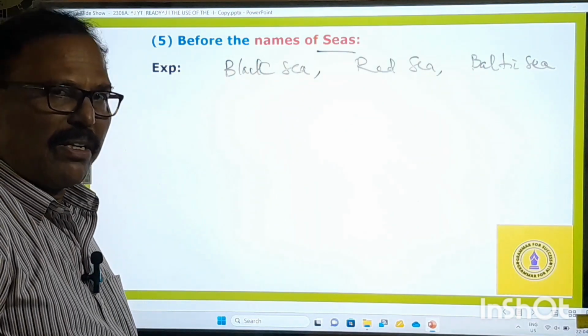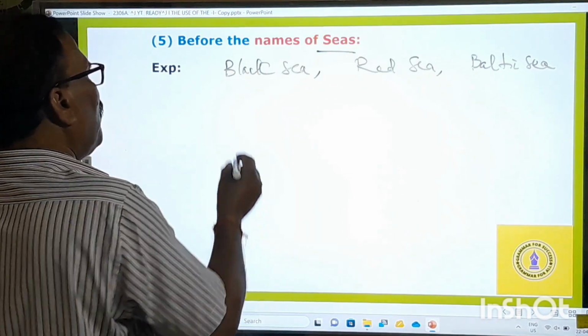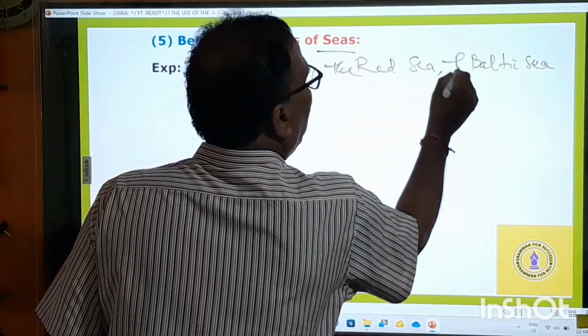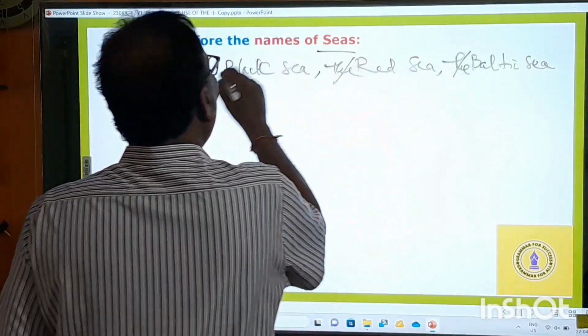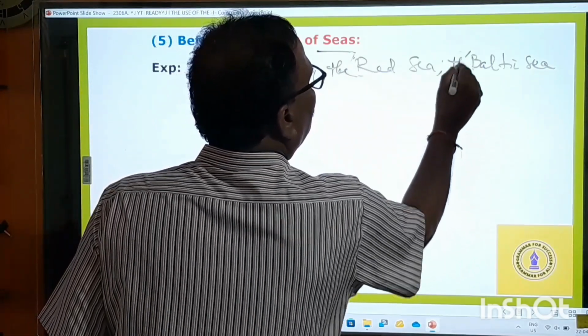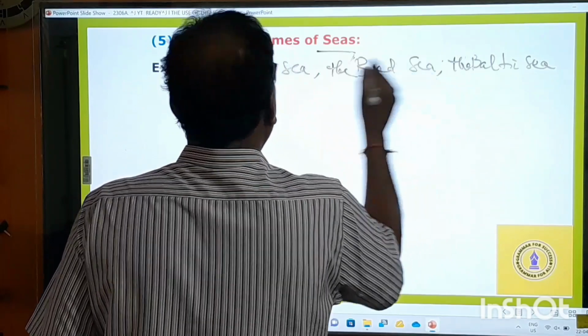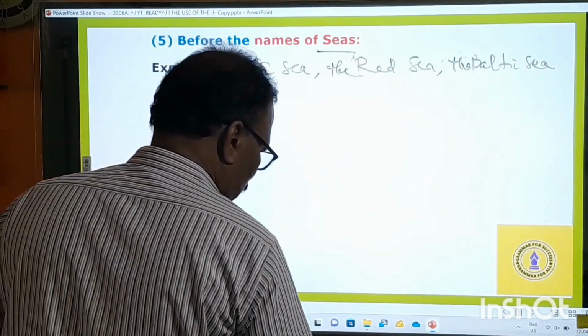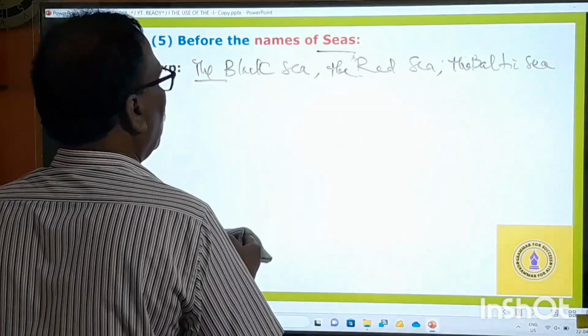Okay, the Bay of Bengal is also a sea. So right, before the names of seas, we have to use the definite article.